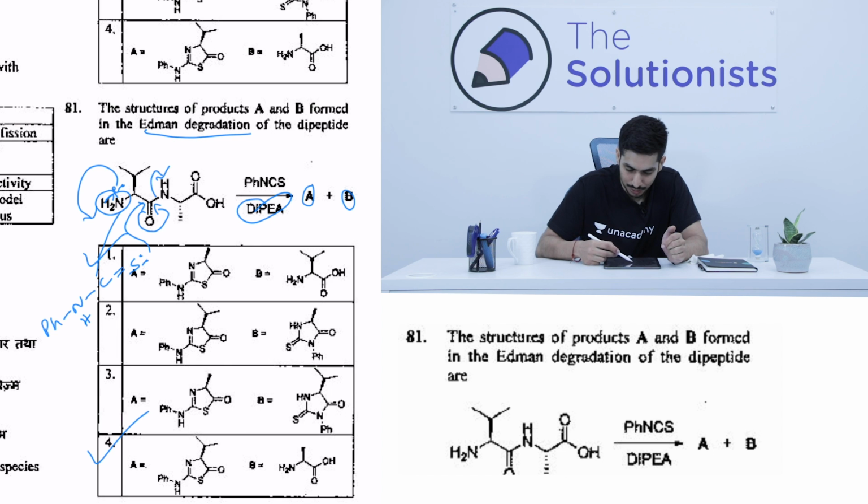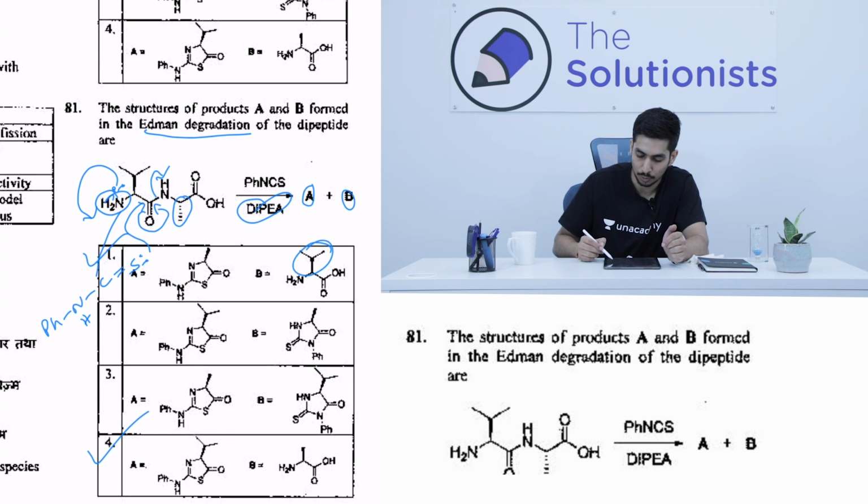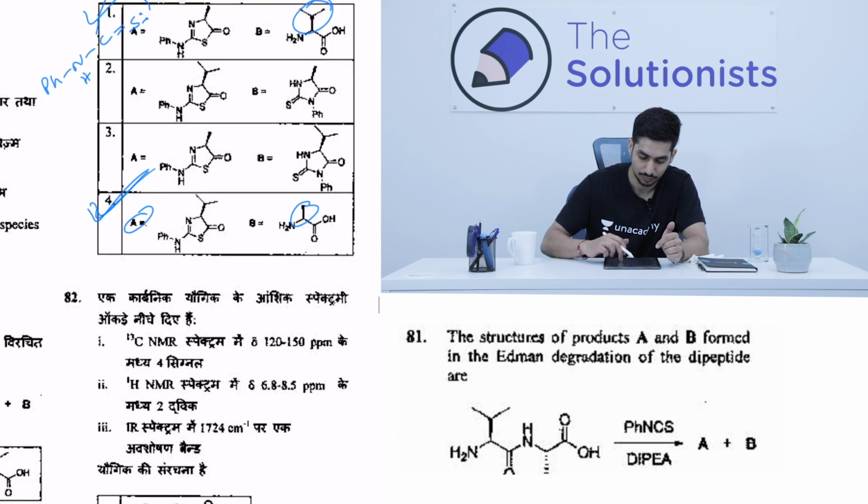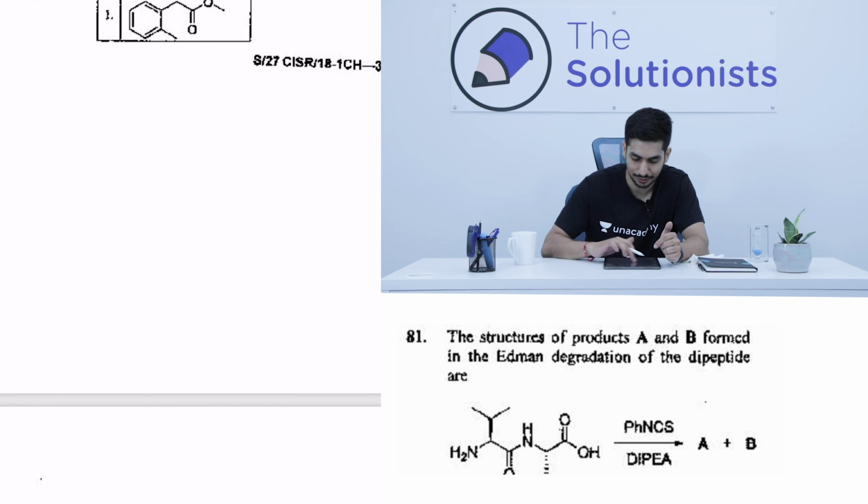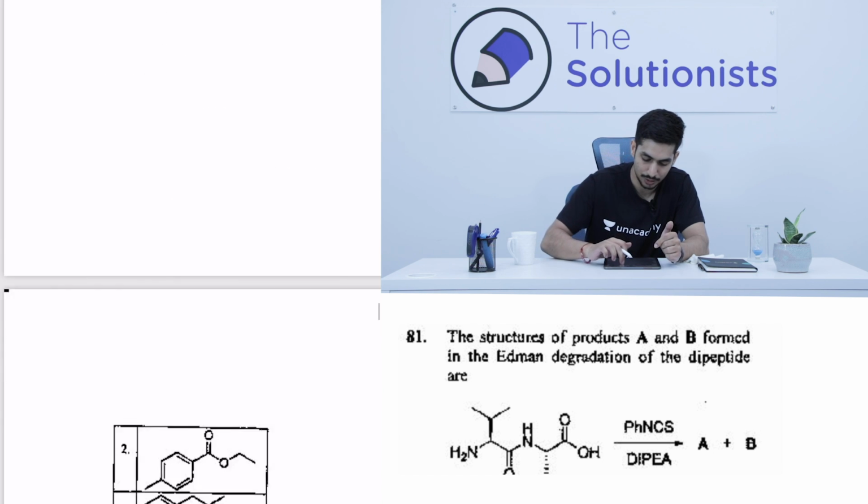In the acyclic product, you can see this carbon over here is below the plane. There is only one single carbon, and in option number 1 you can see it is an isopropyl group, whereas over here it's a simple methyl group. You might be saying that the stereochemistry has changed, but it has not. It is the same, they have just reversed the product. So among these, option number 4 is the correct answer. You don't even have to solve for A, because from B only, from the aliphatic product only, you got the answer.